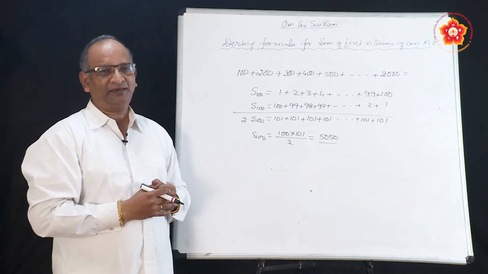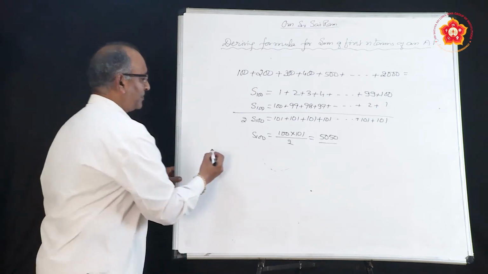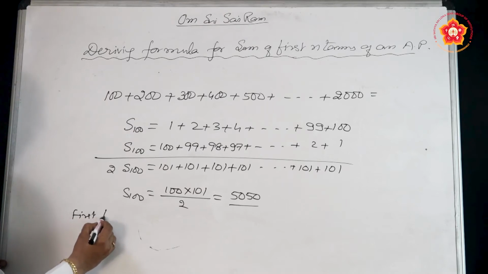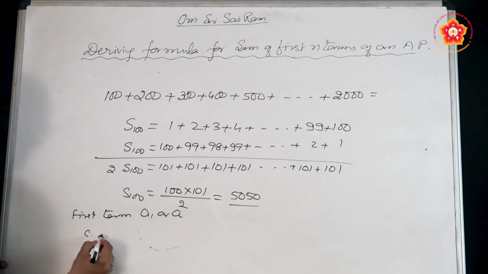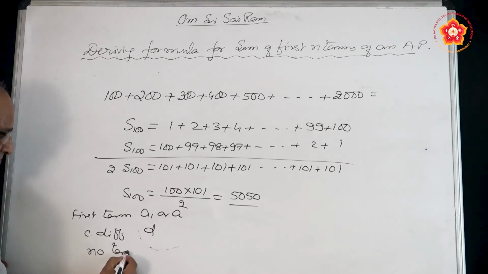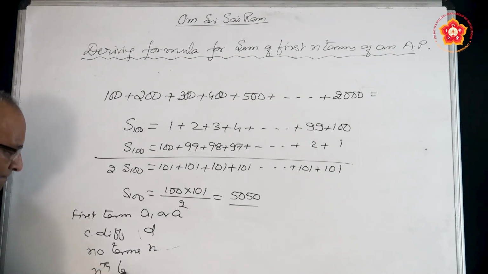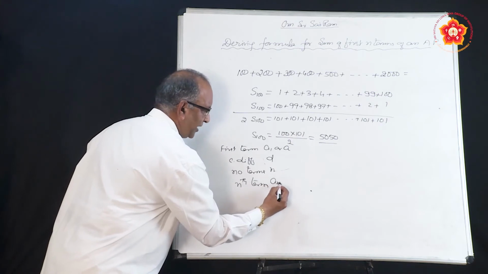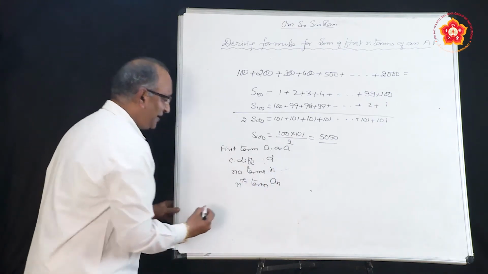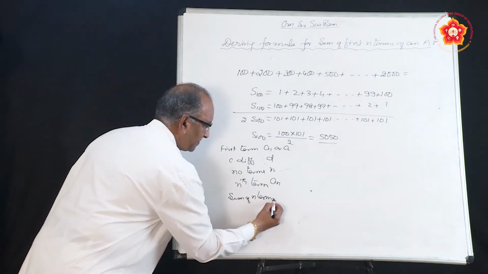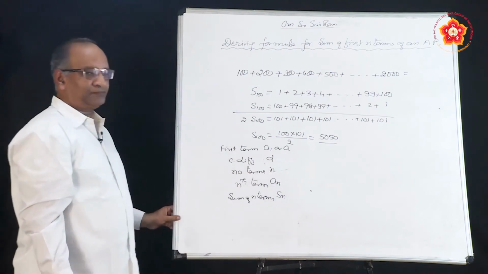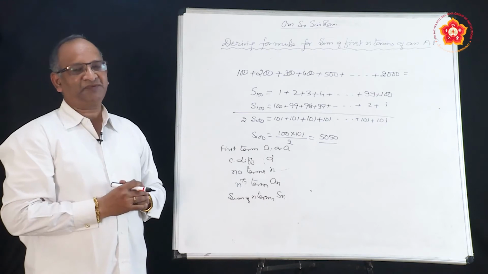For the first term we call it A1 or A. For common difference we call it D. For the number of terms we use N. For the nth term we use An. And for the sum of n terms we call it Sn.